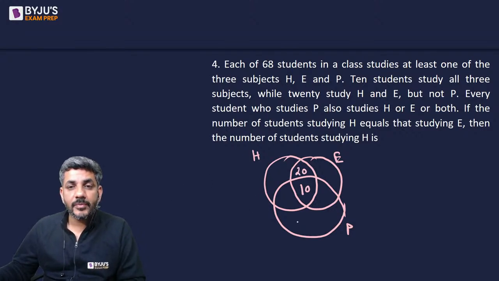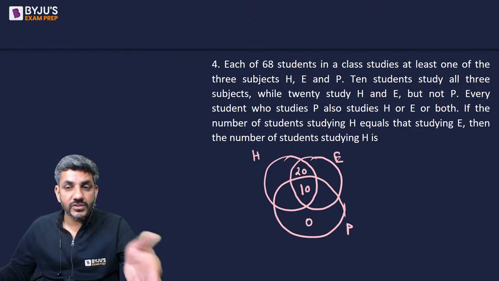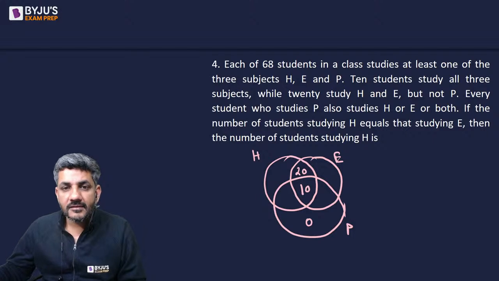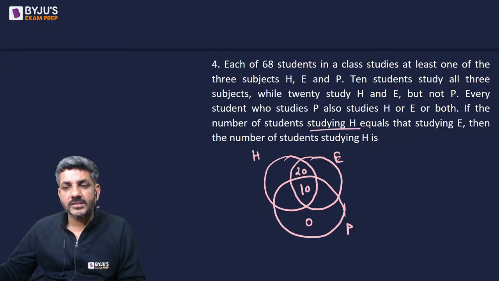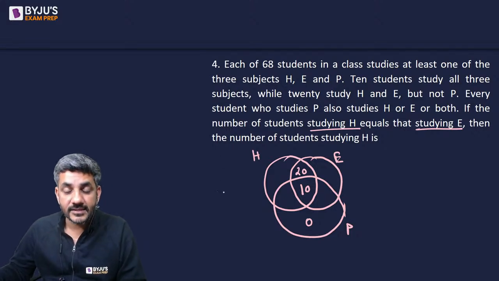Every student who studies P also studies H or E or both. That means there is no student who studies only P. If there are people who study P, then they must be studying at least one more subject. So this area is 0. If the number of students studying H equals those studying E, then the number of students studying H is what?